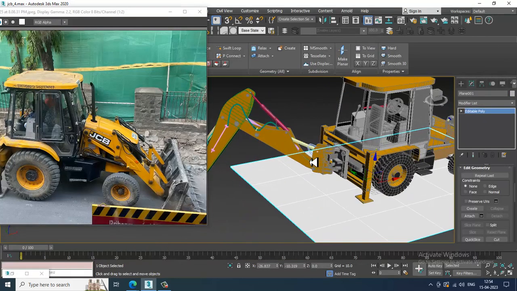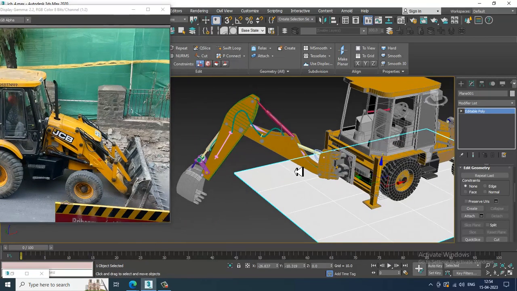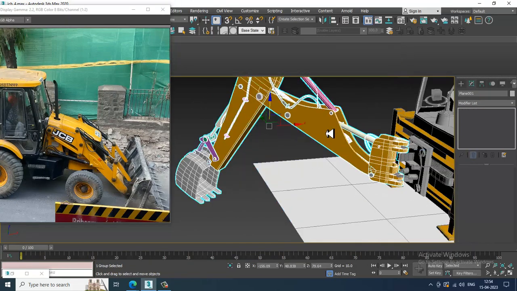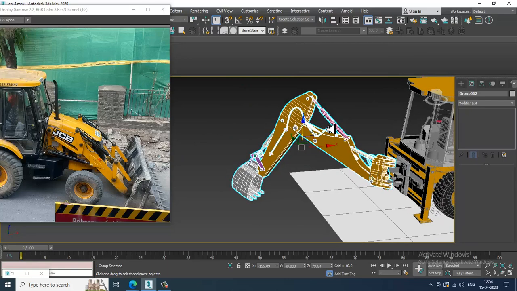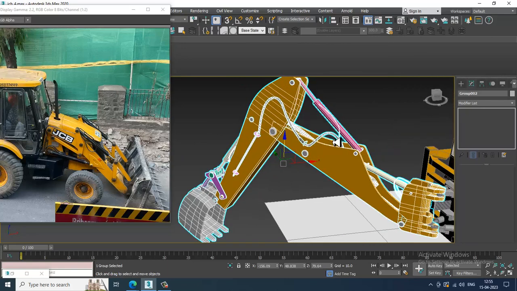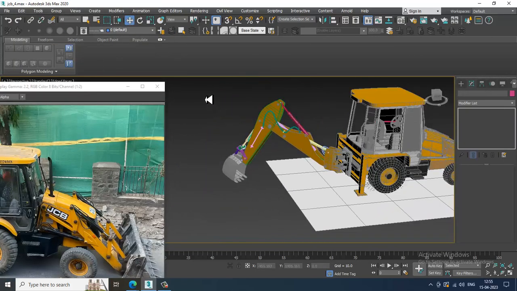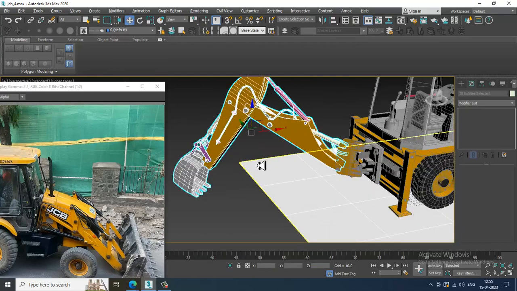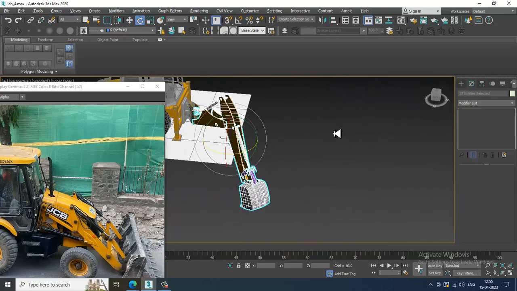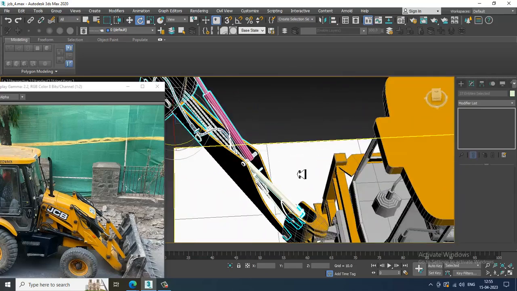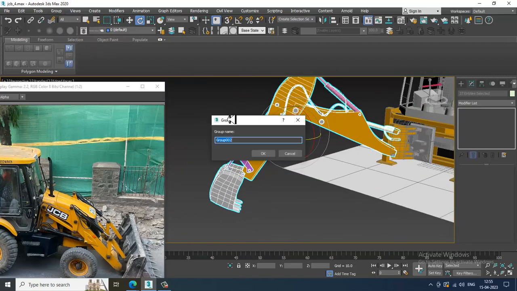For that, first of all I'll ungroup it. First I'll select this part of it, select this much of the part, and let's group this.